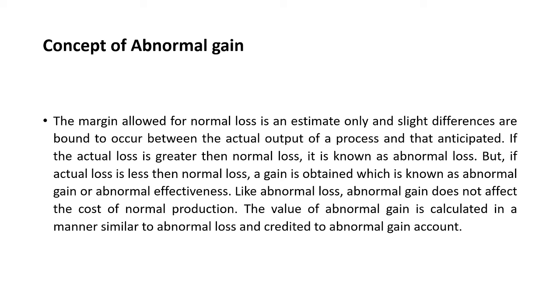But if the actual loss is less than the normal loss, a gain is obtained which is known as abnormal gain or abnormal effectiveness. Like abnormal loss, abnormal gain does not affect the cost of normal production. The value of abnormal gain is calculated in a manner similar to abnormal loss and credited to abnormal gain account. So, it is credited to the abnormal gain account.